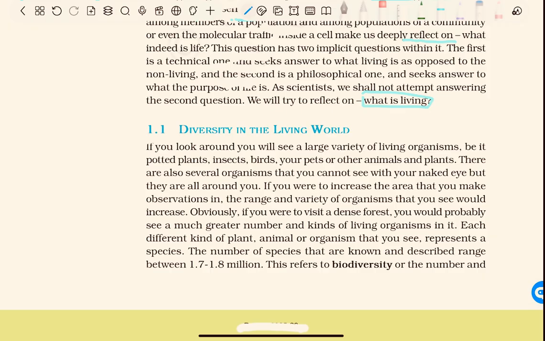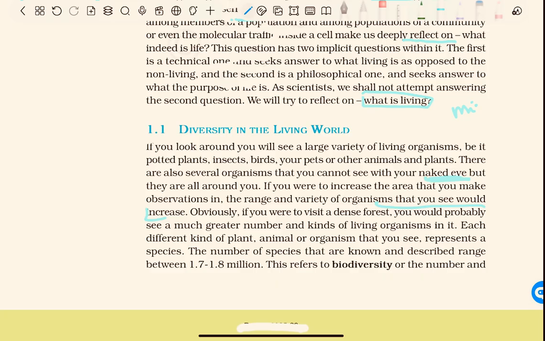If you look around, you will see a large variety of living organisms, be it potted plants, insects, birds, your pets, or other animals and plants, etc. There are also several organisms that you cannot see with your naked eye, but they are all around you, like microorganisms. You need microscopes to see them, and sometimes we need an electron microscope to see other tiny living beings. If you were to increase the area that you make observations in, the range and variety of organisms that you see would increase.